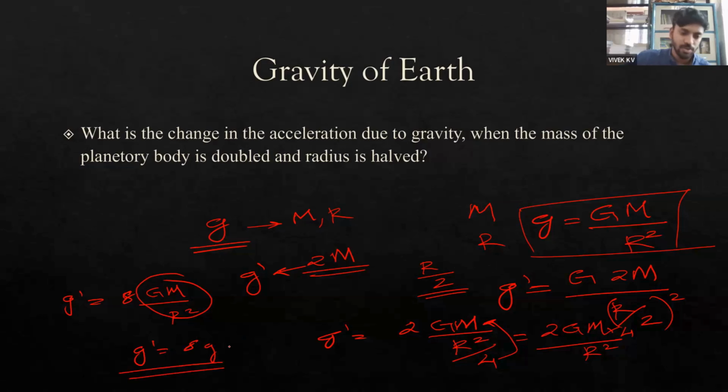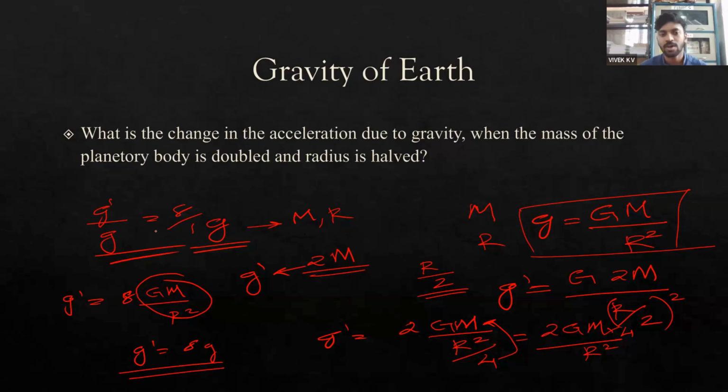Also we can take the ratio: the ratio of the new acceleration due to gravity g dash to the initial acceleration due to gravity will be equal to 8 by 1. So these are the type of questions that we can expect in the gravitation chapter.